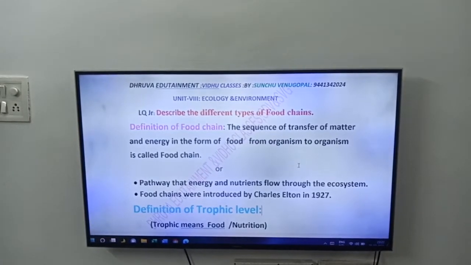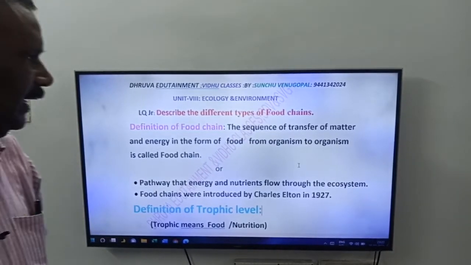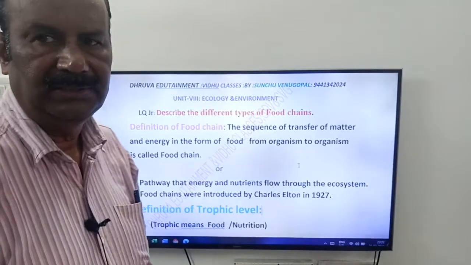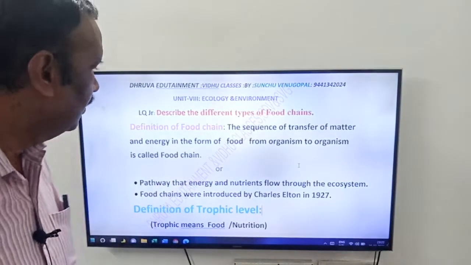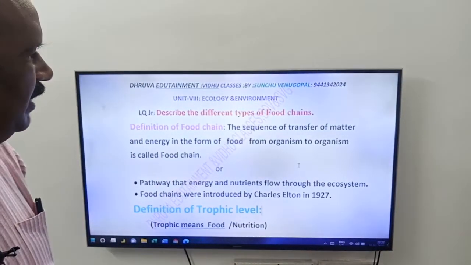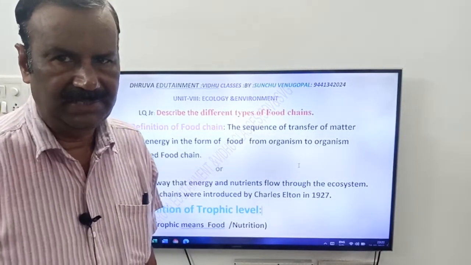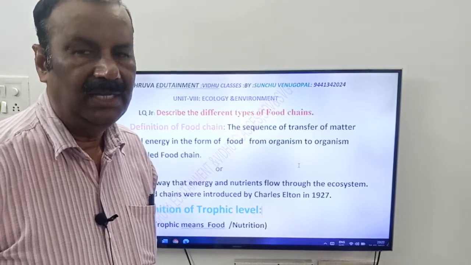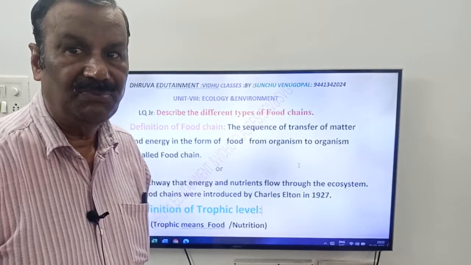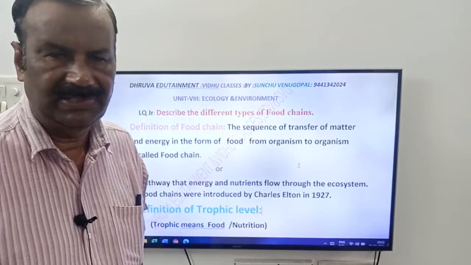Friends, this is from Ecology and Environment. What is our question, friends? Describe the different types of food chains. Here you have to write about types of food chains.